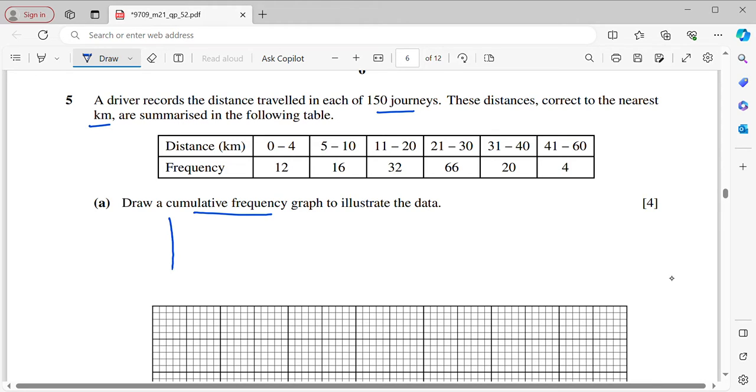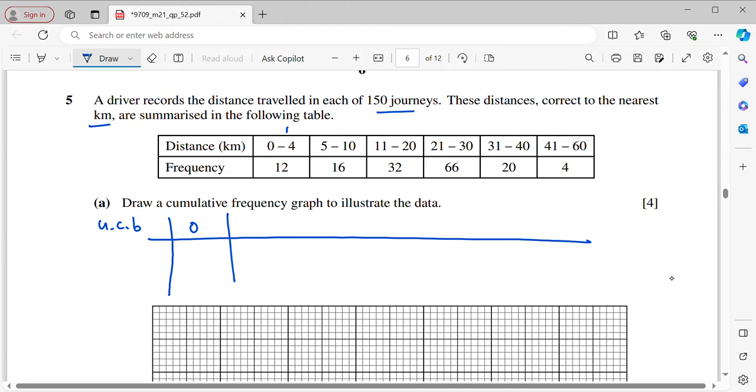Alright, so what I need to do here is construct the table. So I will just write upper class boundaries. For the upper class boundaries, the first one you have to add, right? That means it will be 0. Then now this will be your second class already. Alright, so your second class, the upper class boundary is 4.5.